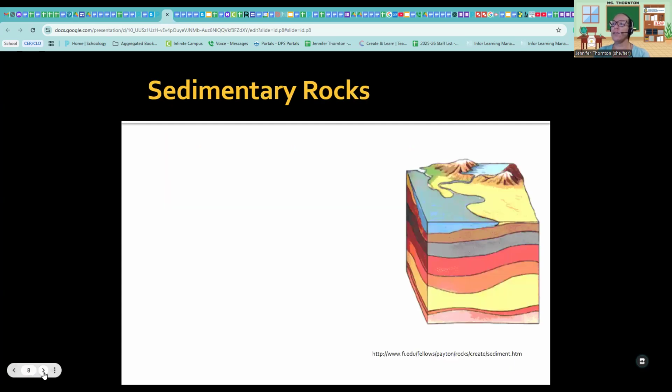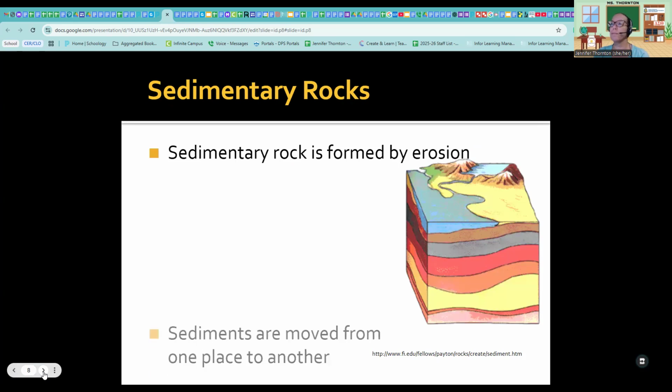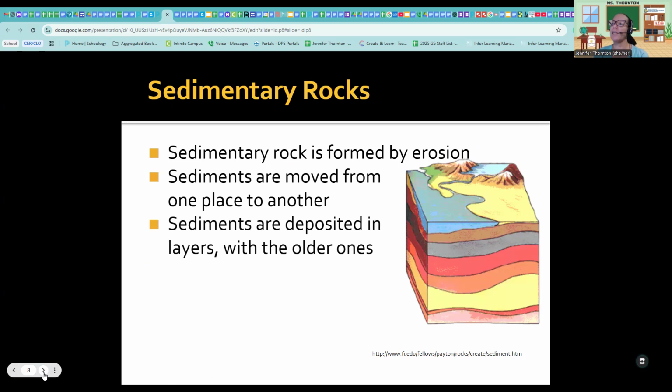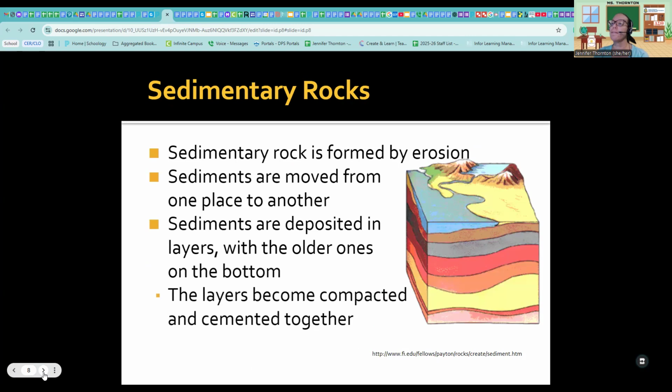All right, sedimentary rocks are the next rocks we're going to look at. Sedimentary rock is formed by erosion. Sediments are moved from one place to another. Sediments are deposited in layers with the older ones on the bottom. And then the layers become compacted and cemented together.